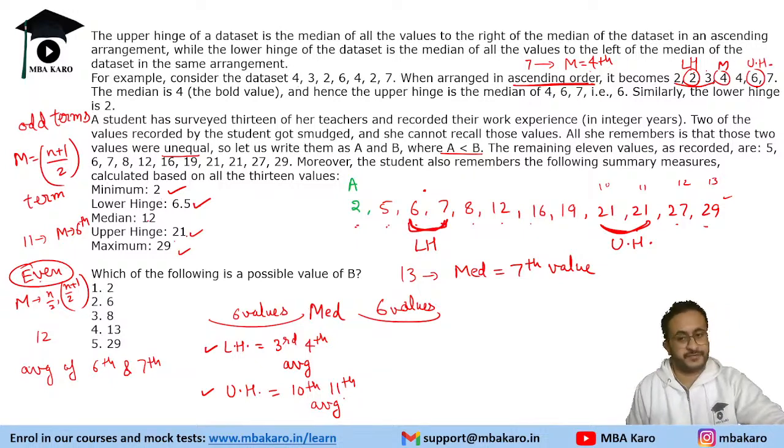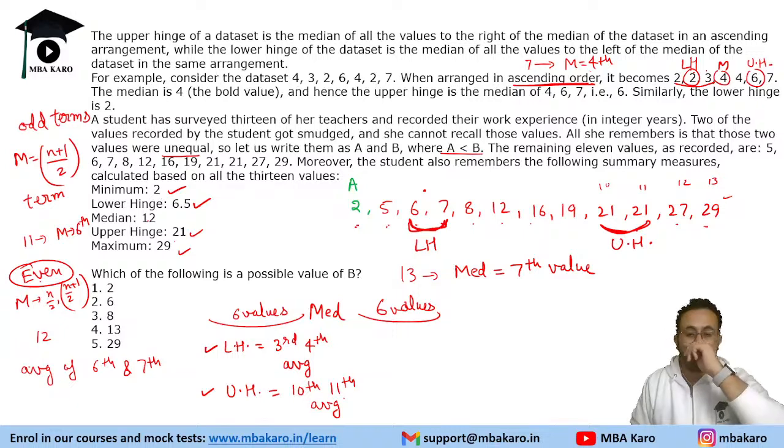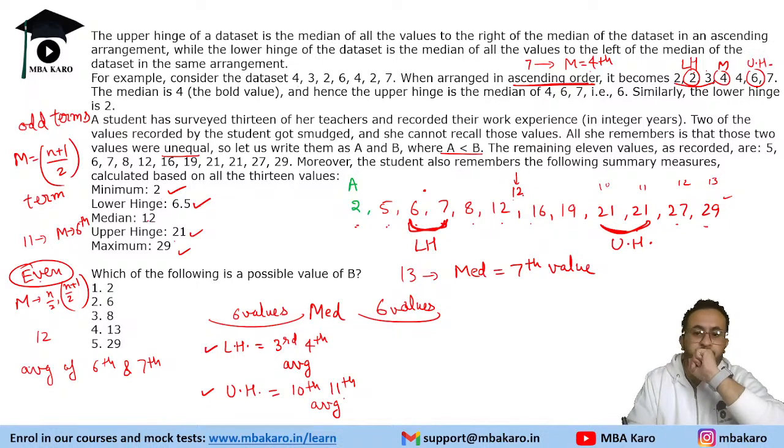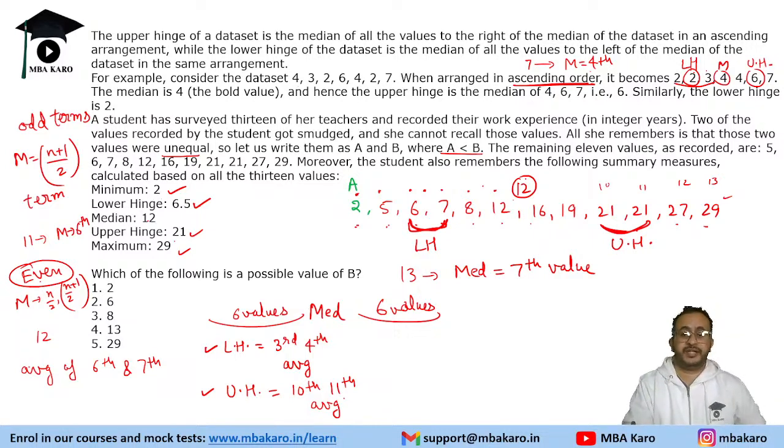Median is 12, right? Median is 12. Now what does that mean is we need to find the value of b. So seventh term is 12. Now these are the sixth term. So if you put b as 12, this will be the seventh term. So b can go up to 12. If you want to insert b here, we have to put b equal to 12 because this is first, second, third, fourth, fifth, sixth, seventh. So b can be 12 also, and b can be on the left hand side also.